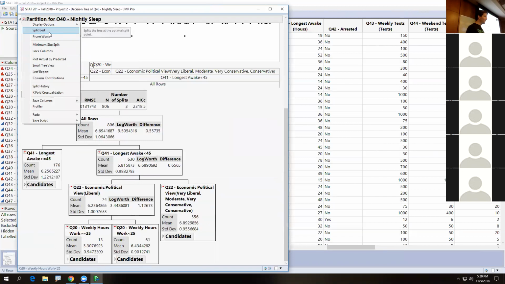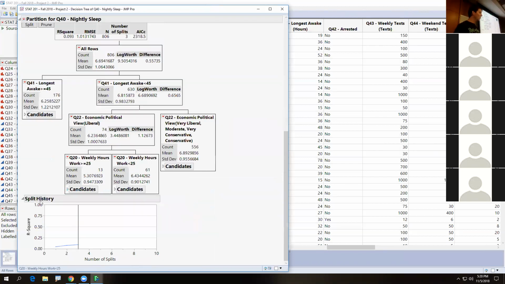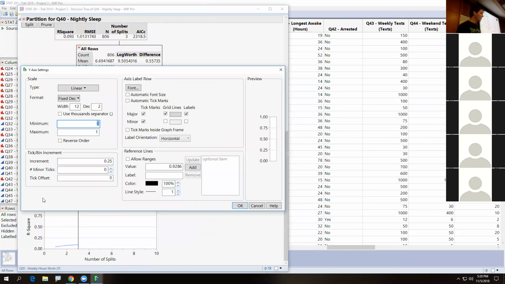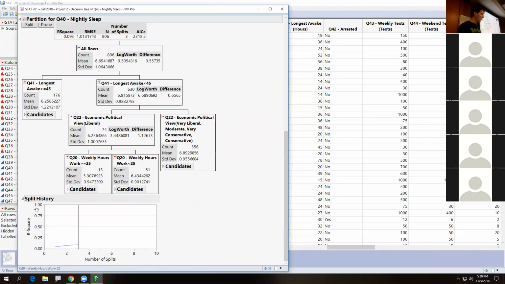We can go to the split history. Where's my split history at? There it is. So the split history shows us the increase in R squared. We kind of stop it when it's leveled off. So what is the split history? This is a good question. The split history shows us the increase in R squared after every split. So when I hit split here, it'll put the number of splits to what? 4, and then it'll plot where it is at.